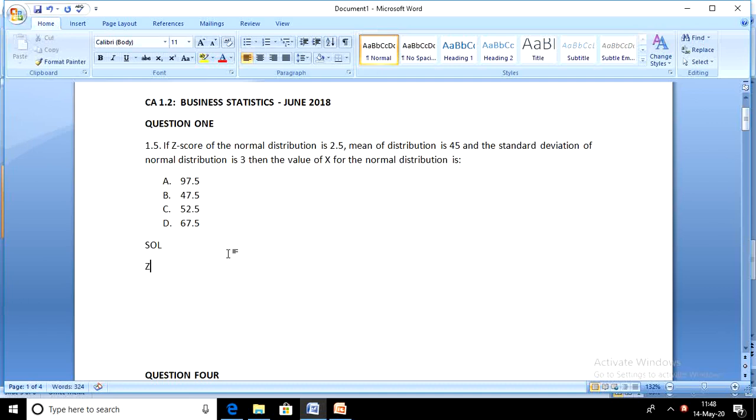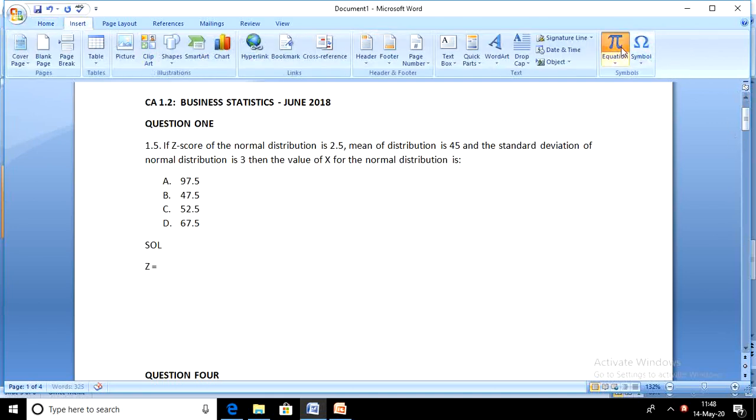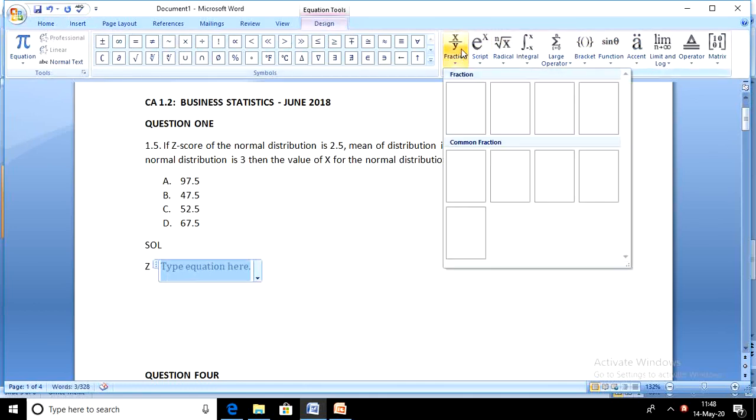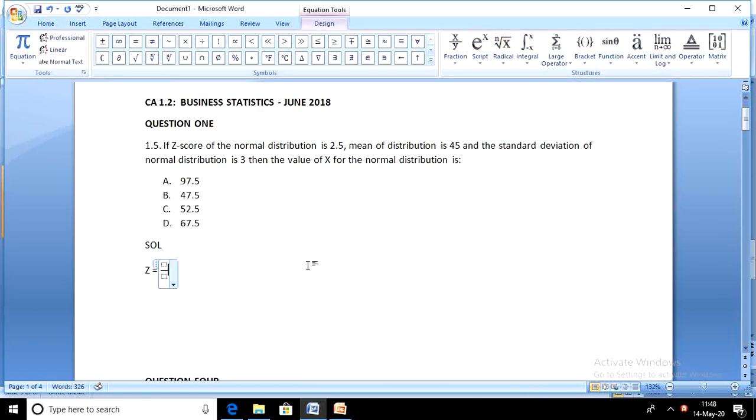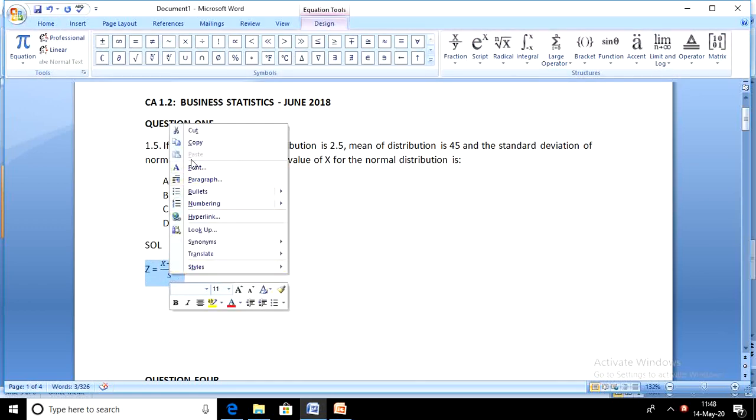So z-score formula is z equals x minus mean over standard deviation. That's the formula, x minus mean over standard deviation.